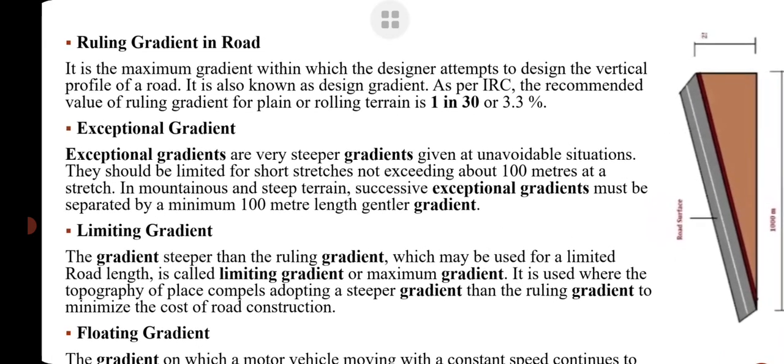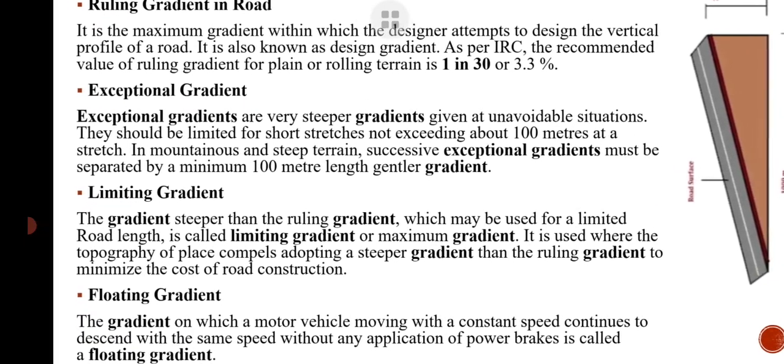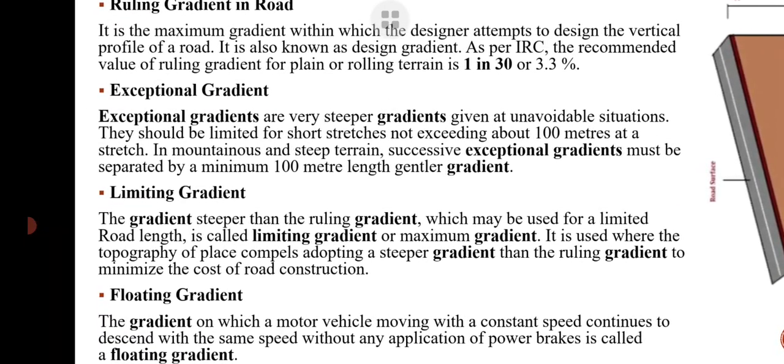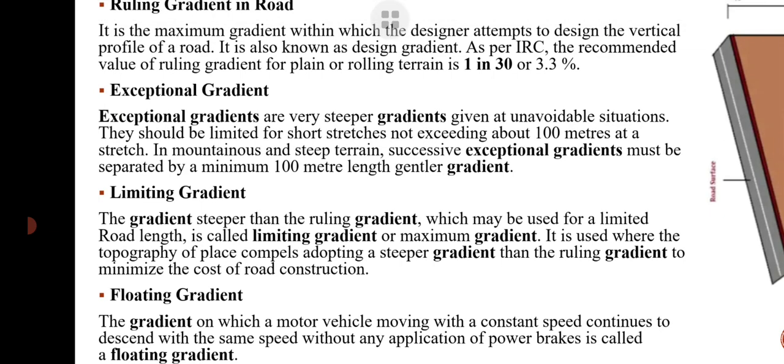Then ruling gradient, exceptional gradient, limiting gradient and floating gradient. As we discussed already, the maximum gradient which the designer attempts to design on the vertical profile of the road is known as ruling gradient. It is also known as design gradient. As per IRC, the design gradient should be in the range of 1 in 30, that is 3.3%.